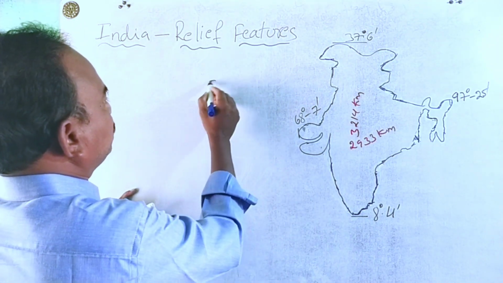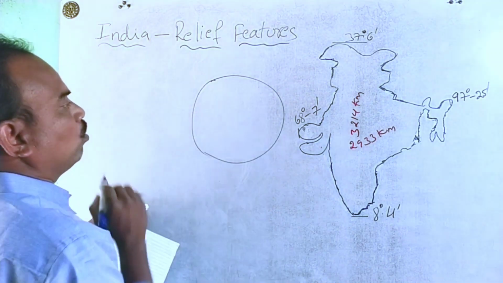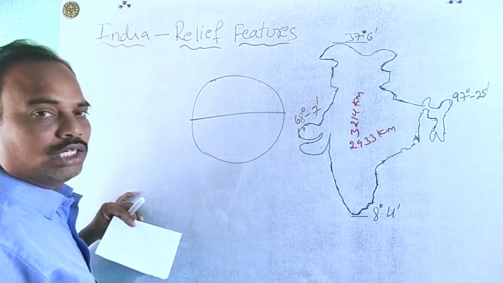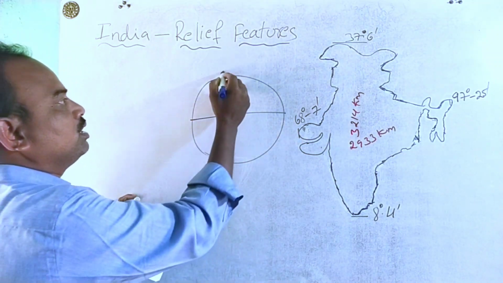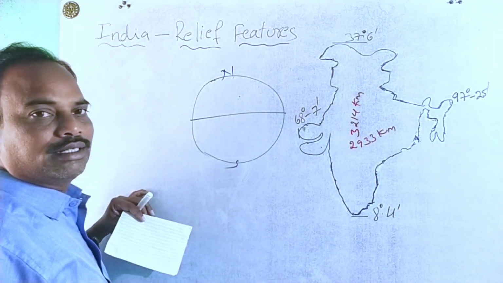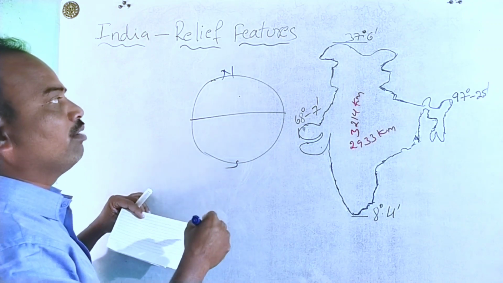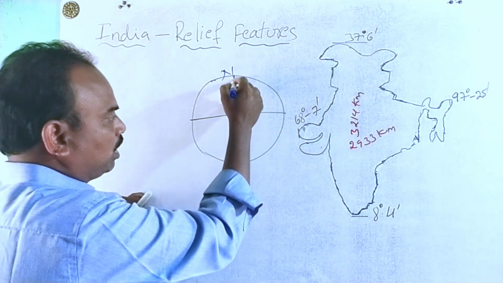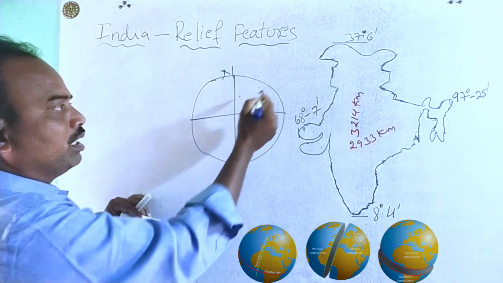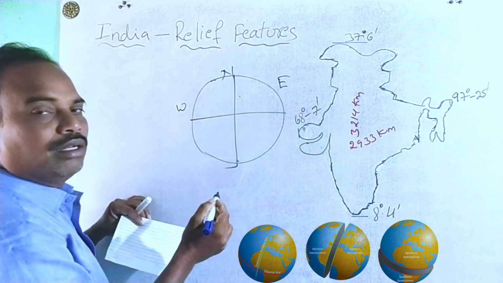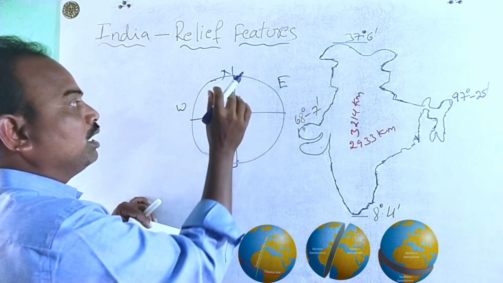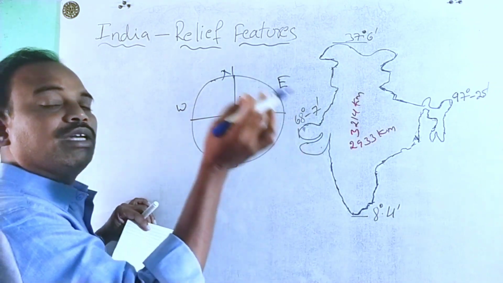Look at this, for example. This is the model of our globe, the model of our earth. Here I draw an imaginary line to divide it into two equal parts. This is the north side and this is the south side, and our country lies in the northern side. I also draw an imaginary line vertically to connect the north and south. This line divides it into two equal parts, the east side and the west side. Here the total Asia continent lies in the northern hemisphere and at the same time the eastern hemisphere.